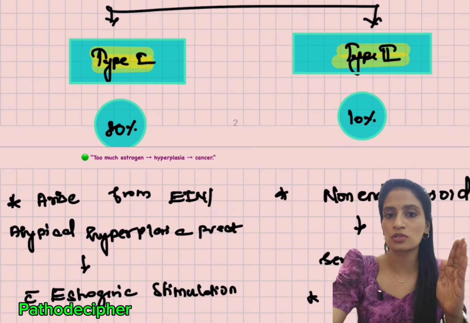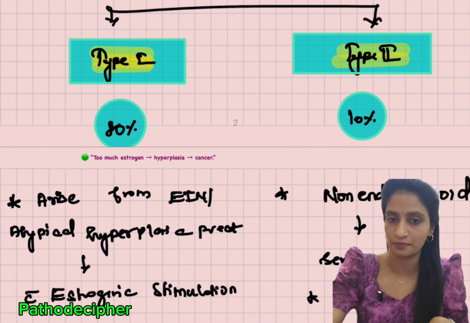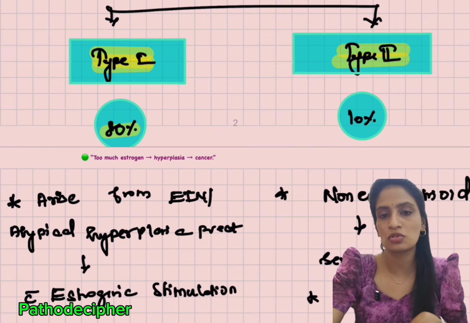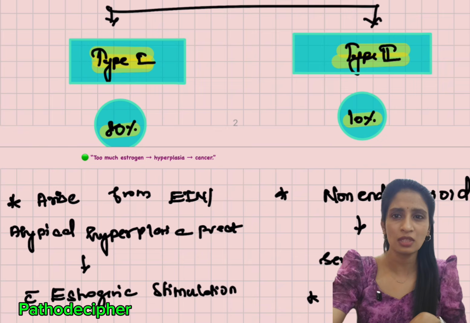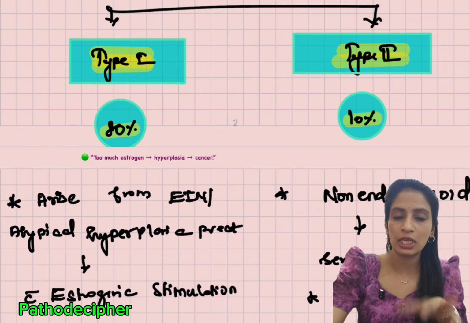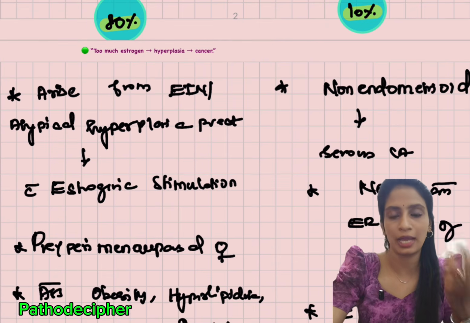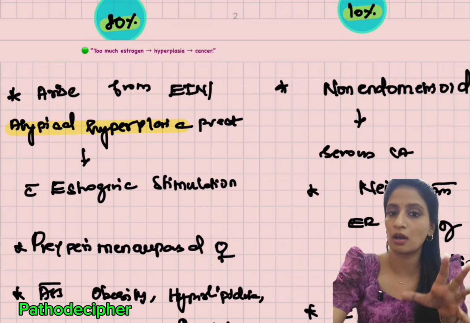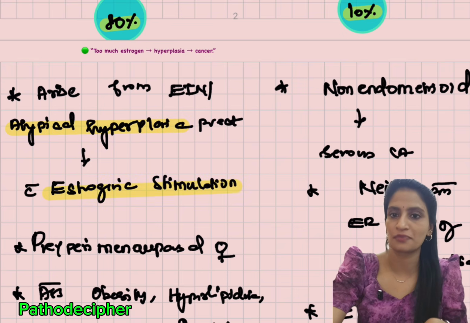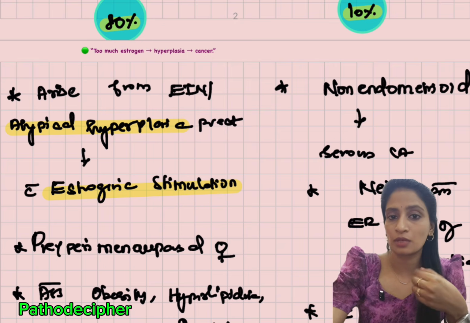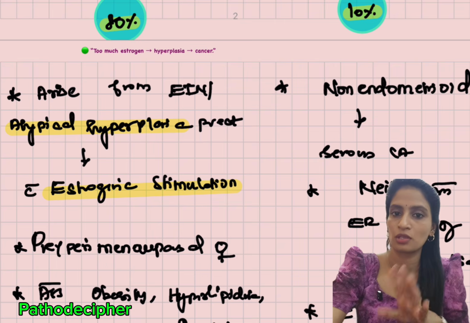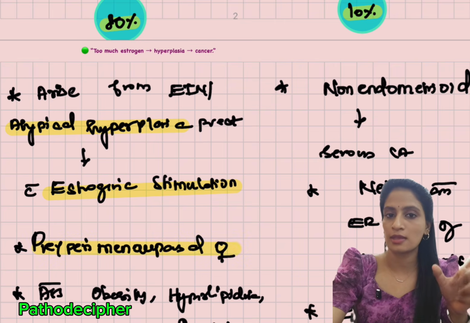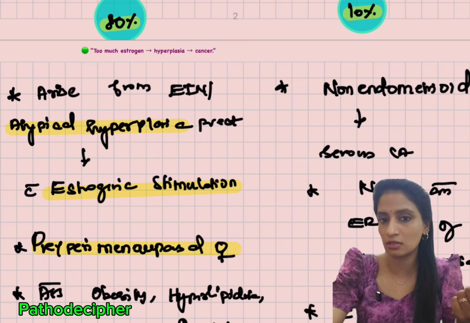If you see, the most commonly occurring tumors are type 1 cancers. 80% of tumors will be type 1 and the remaining 10 to 20% will be type 2. Type 1 usually arises from an atypical hyperplasia background, and as I told you, it's a hormone dependent cancer. It occurs under estrogen stimulation, and it is a very common presentation in the younger age group. They usually don't occur in the older age group; they occur in perimenopausal women.